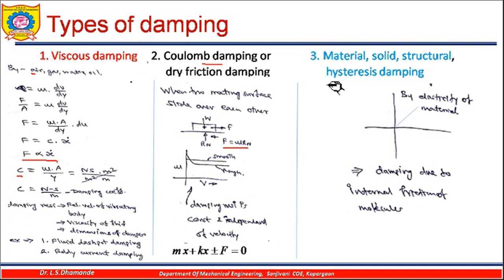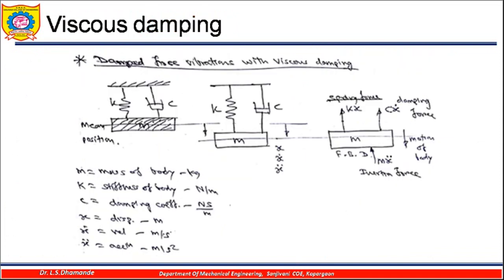So the third type of damping is the material, solid or structural and hysteresis damping. In this case, the damping is due to the internal friction of the molecules in the material. So let us first discuss in detail what is meant by viscous damping, how you are going to get the equation of motion for viscous damping, and the solution of this viscous damping.